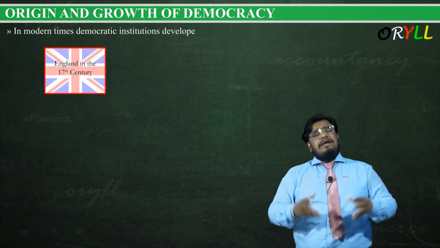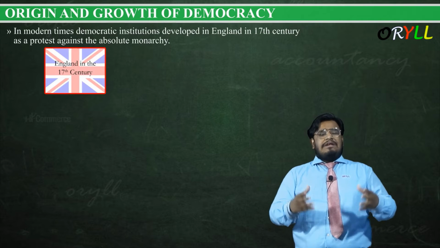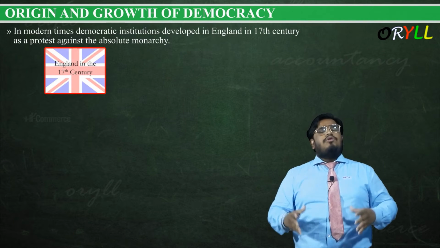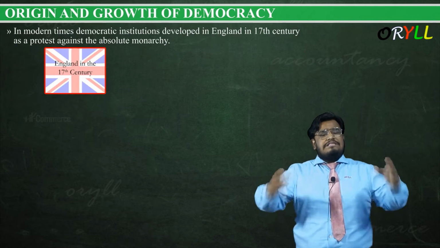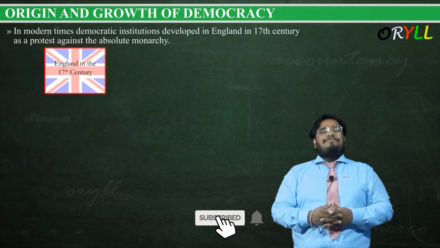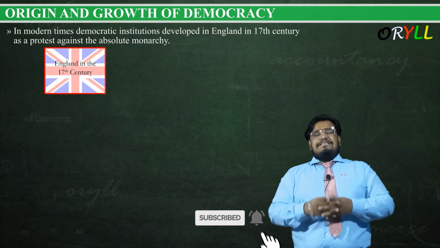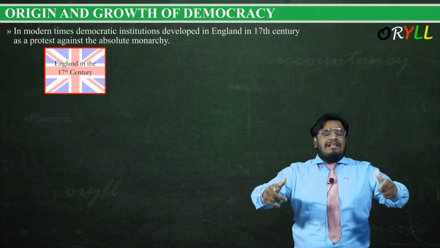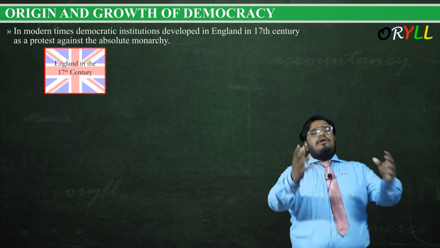In modern times, democratic institutions developed in England in the 17th century as a protest against absolute monarchy. So to bring monarchy down, in the 17th century in England we had the fight for democracy, so that the monarchical rule, the kingship rule should go away.